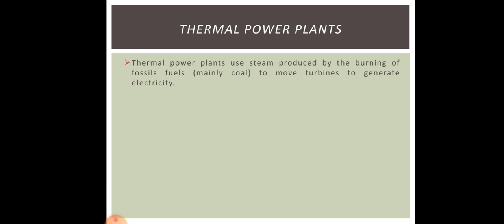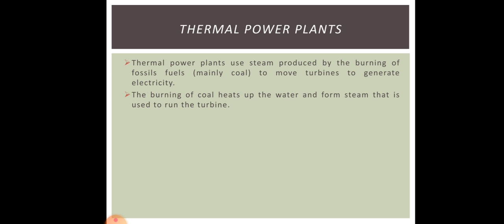Clear? Now, coming to the next conventional source of energy, that is your thermal power plants. Thermal power plants use steam produced by the burning of fossil fuels, mainly coal, to move turbines to generate electricity.